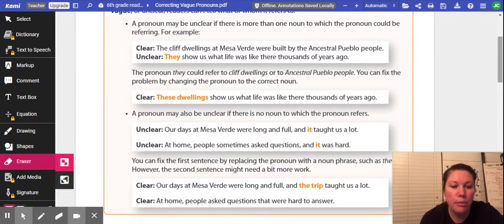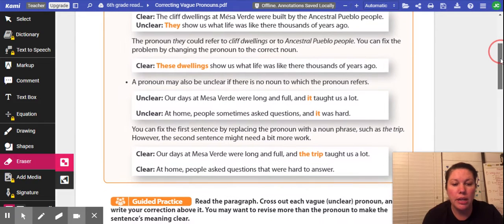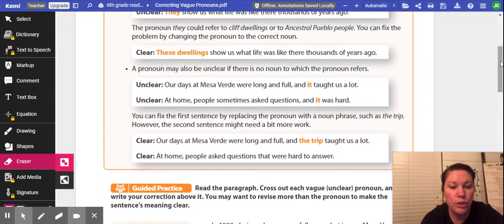You can fix the problem by changing the pronoun to the correct noun. So instead of saying they, we would say these dwellings show us what life was like there thousands of years ago. A pronoun may also be unclear if there is no noun to which the pronoun refers. So, unclear: our days at Mesa Verde were long and full and it taught us a lot. So what does it refer to? Another unclear sentence would be, at home people sometimes ask questions and it was hard.